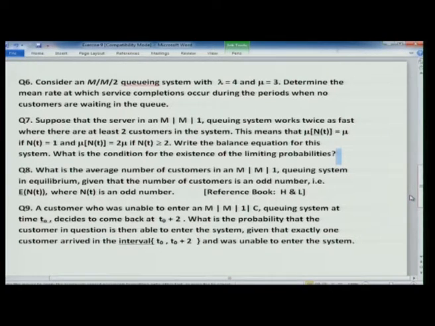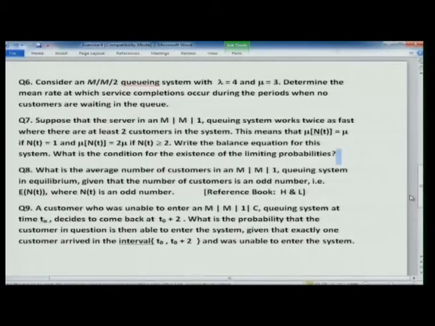9 is: a customer who was unable to enter an M/M/1/C queuing system, here C or K means finite capacity, at time t0 decides to come back at t0 plus 2. What is the probability that the customer in question is then able to enter the system given that exactly one customer arrived in the interval and was unable to enter the system? This I will leave for you to think about, because this is an interesting and challenging problem. Let us see that you are able to crack it.